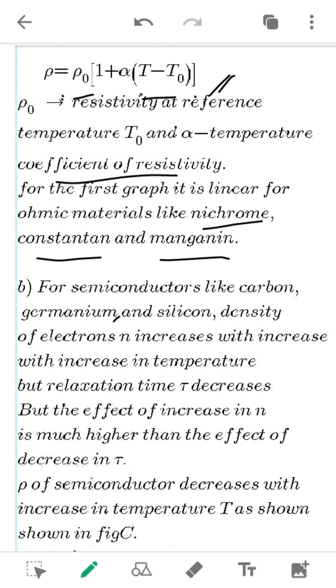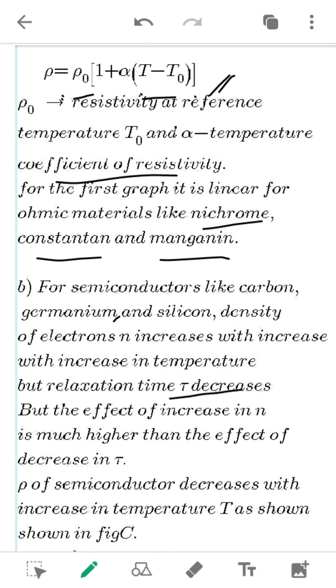So before giving any external current, the semiconductor acts as an insulator. So as the current increases, temperature increases and the number of electrons also increases. That means the energy gap goes on shrinking there, and the relaxation time also decreases.